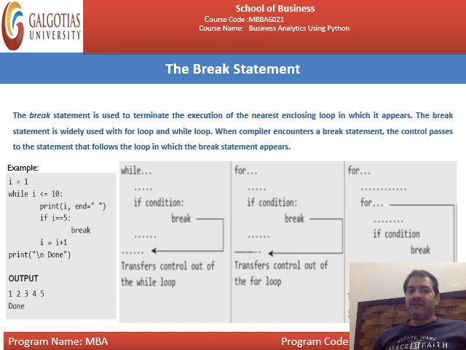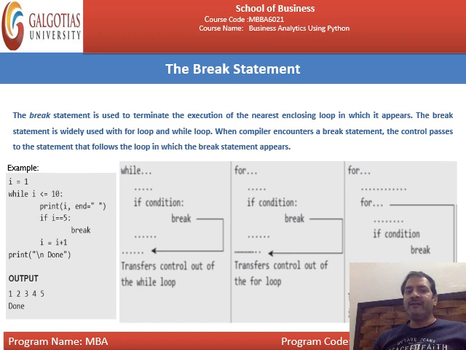Then space. If I is equal to 5, it will check the condition whether the value of I is equal to 5. When the value of I is equal to 5, then it will break, meaning after that it will not execute. You have written the condition from 1 to 10, but you have applied the break statement after the condition, that is I is equal to 5.